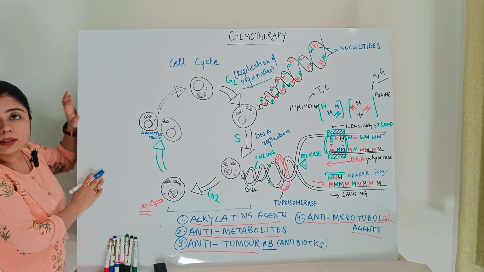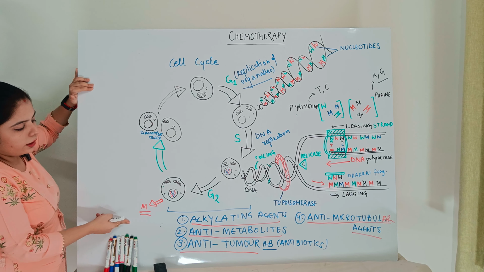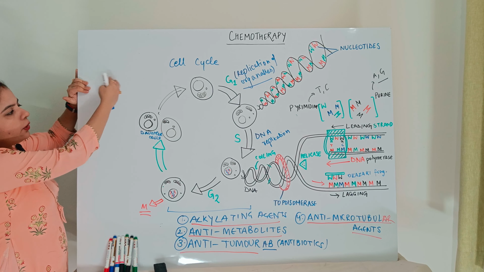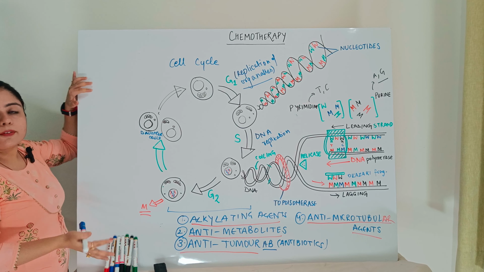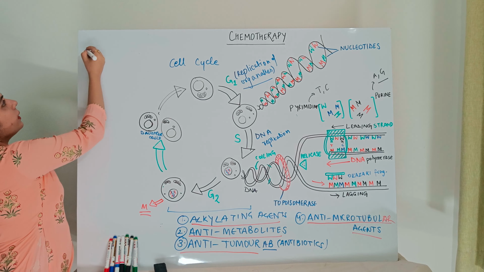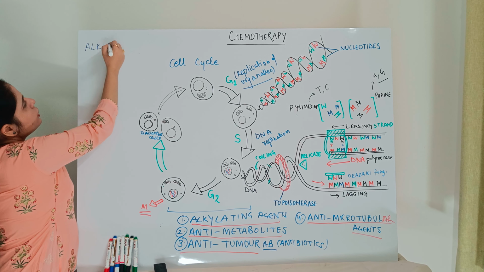Let's discuss these 4 broad classifications: alkylating agents, antimetabolites, anti-tumor antibiotics, and antimicrotubular agents, right? So in these 4 categories, let's start from the first one. I have written the M phase here, so we need not go into much detail about that. We already discussed this. The first one, alkylating agents.